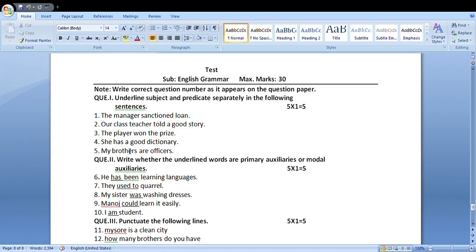Has a good dictionary. It is a predicate. Last question of this type. My brothers are officers. Agent of the action, my brothers. What is told about my brothers? Are officers. This is predicate. My brothers subject, are officers predicate. Okay, friends.